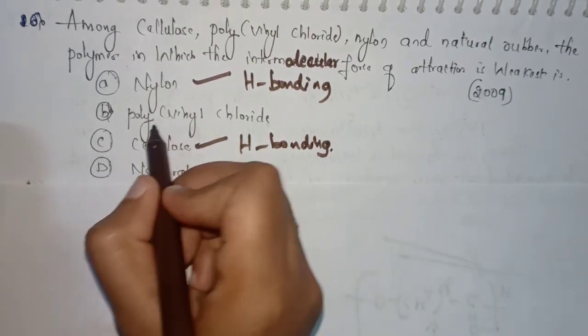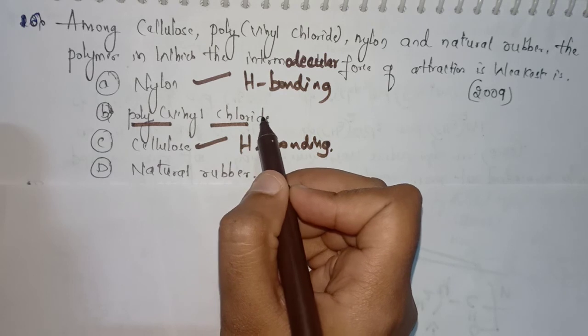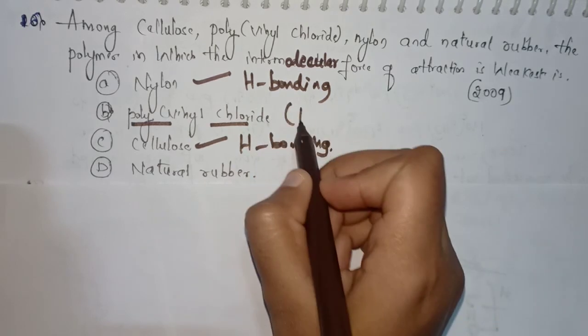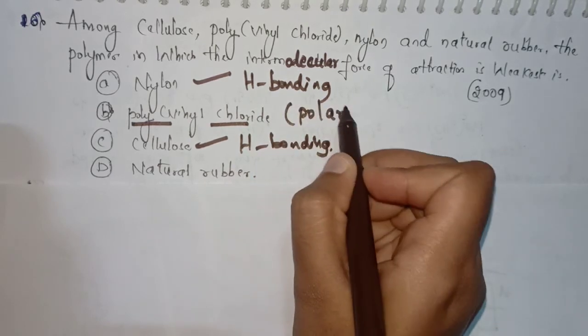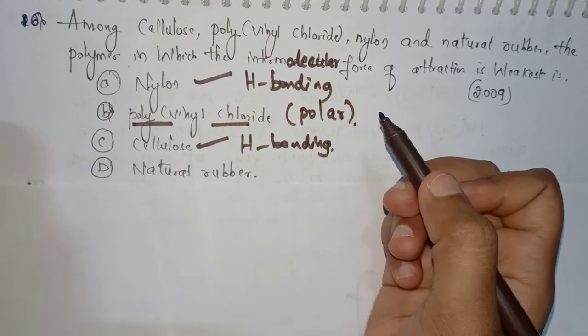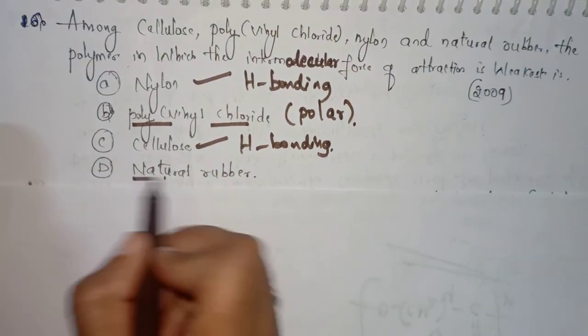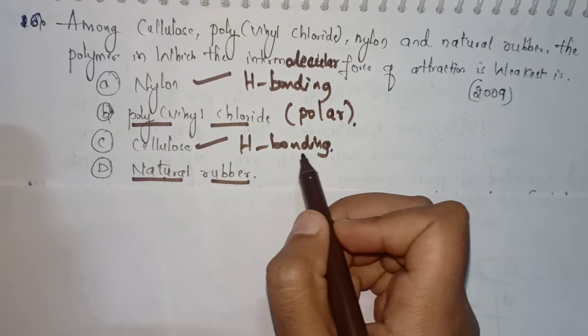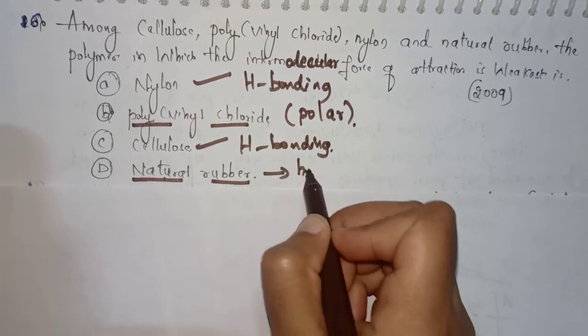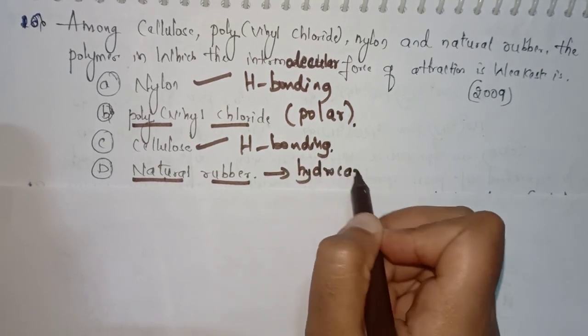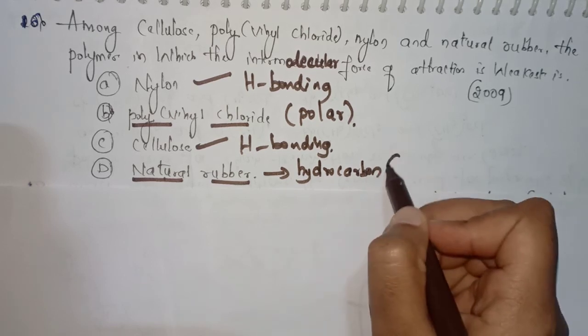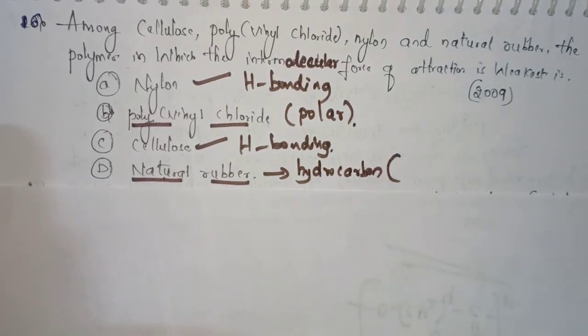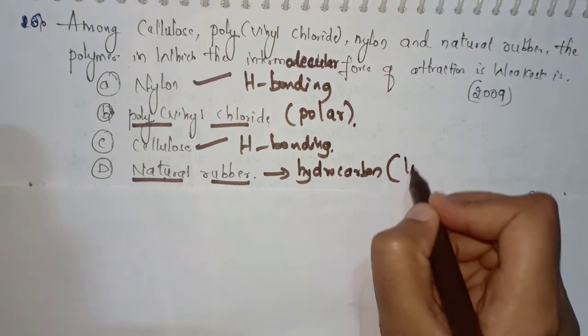While polyvinyl chloride is polar, natural rubber is a hydrocarbon and it has the weakest or lowest intermolecular force of attraction.